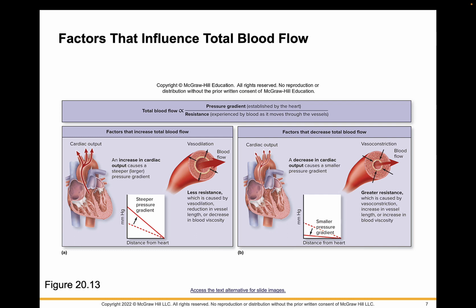The other thing that we can do to decrease total flow is to increase resistance, and this is going to happen through vasoconstriction primarily. It could occur through a longer vessel or an increase in blood viscosity. So these are the factors that contribute to our total blood flow.